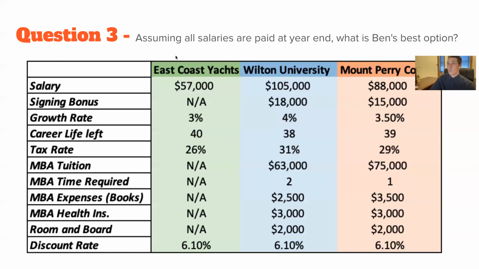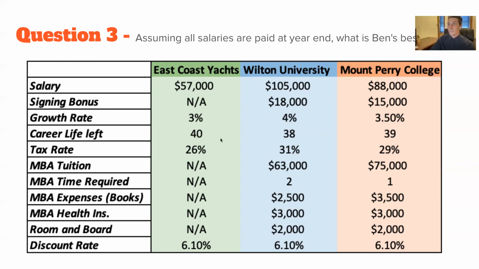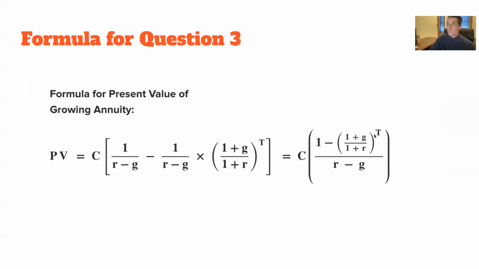This question asks, assuming all salaries are paid at year end, what's the best option for Ben? I mean, if we just take a look at what to expect on each option, I'm sure we could guess which option is the best, but I'll calculate that for us so we know for sure which option's the best. And this is the formula that I'll be using with each